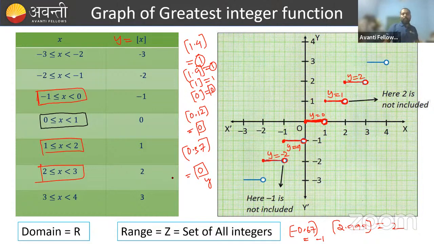Okay. So now come to the domain and range of the greatest integer function. What is domain? Anyone can write in the chat box what is the domain of a function or what is the range of a function. All of you have completed this in class 11, and Trivendu sir, I hope he has also completed this portion.